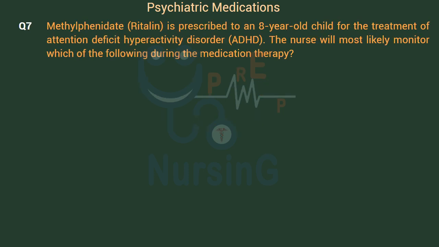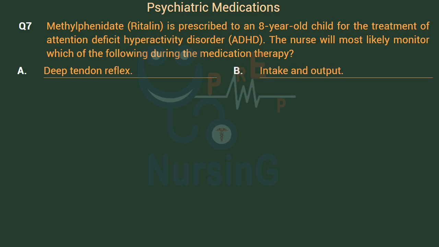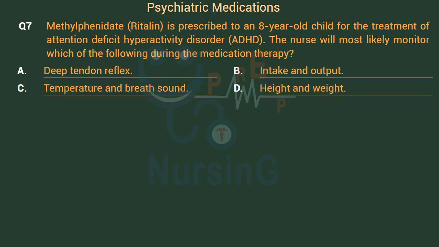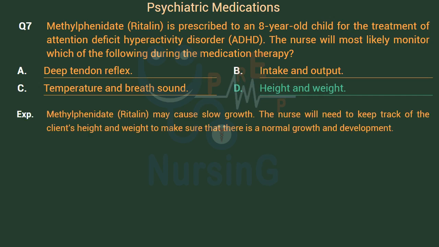Methylphenidate, Ritalin, is prescribed to an 8-year-old child for the treatment of attention deficit hyperactivity disorder, ADHD. The nurse will most likely monitor which of the following during the medication therapy. Option A, deep tendon reflex. Option B, intake and output. Option C, temperature and breath sound. Option D, height and weight. Right answer is Option D, height and weight. Methylphenidate, Ritalin, may cause slow growth. The nurse will need to keep track of the client's height and weight to make sure that there is a normal growth and development.